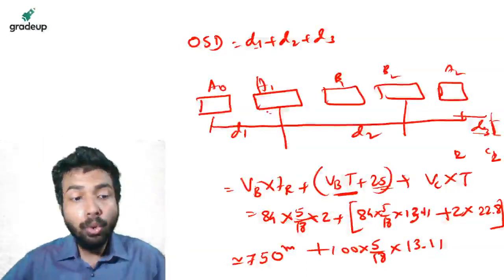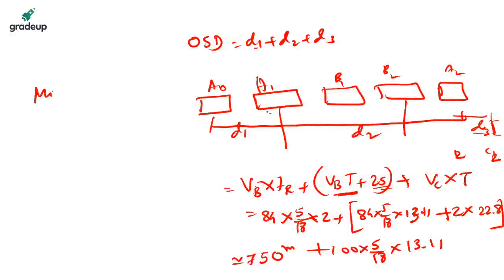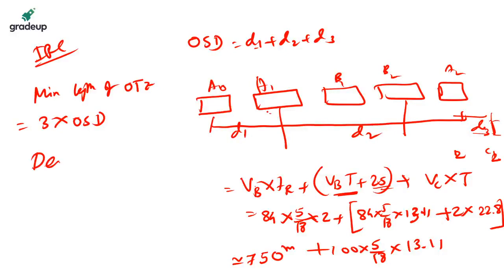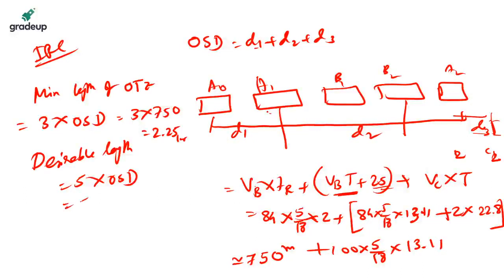Okay. So you know what is the minimum length of OSD? Minimum length of overtaking zone is 3 into OSD as per IRC. And the desirable length is how much? Desirable length is equal to 5 into OSD. जानते होंगे आप लोग ये चीज. So if it is 3 into OSD, that is 3 into 750, that is 2.25 kilometer, and it should be 5 into 750 मतलब कितना होता है? 3.75 kilometer. It should be like this.